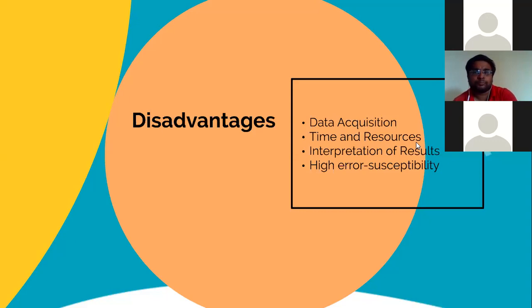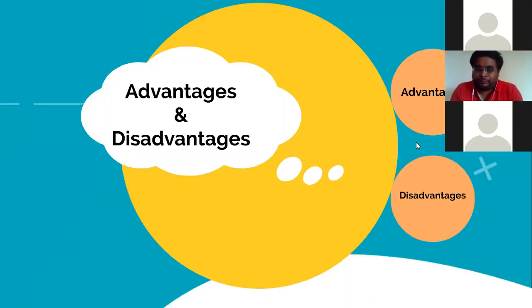What is the interpretation of results? Interpretation of results means if the data is inappropriate, there are a lot of errors in the results also. High error susceptibility. How? If we talk about AI machines, they can't replace humans right now, so there is a lot of error susceptibility now. But as digitalization and technology are increasing, the accuracy of AI is also increasing. Yes. So these were all, I think, the boring topics.